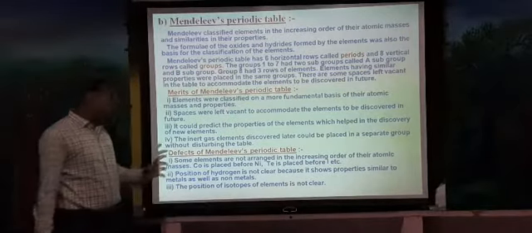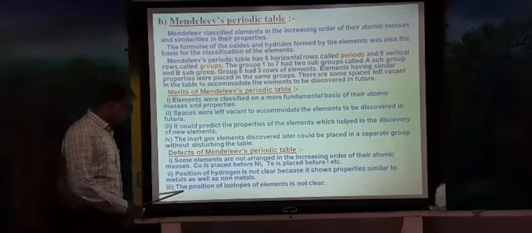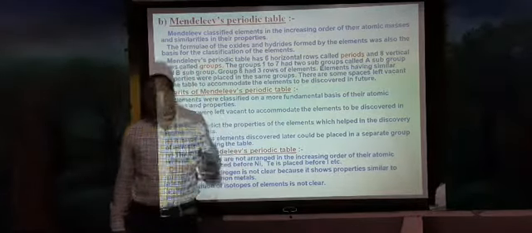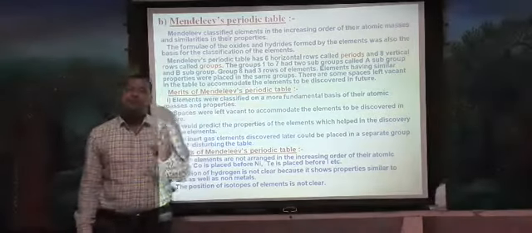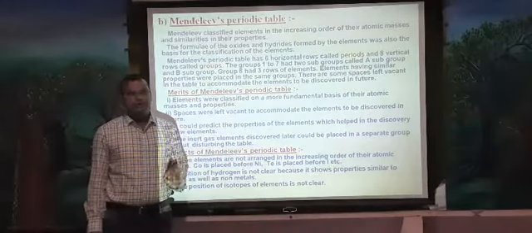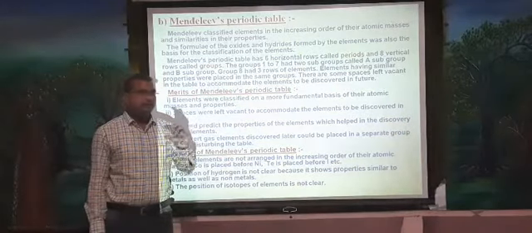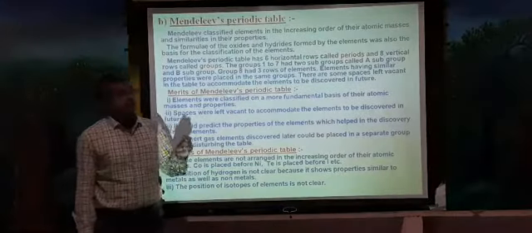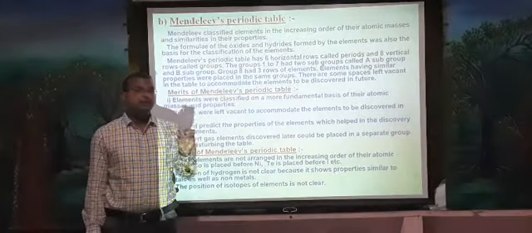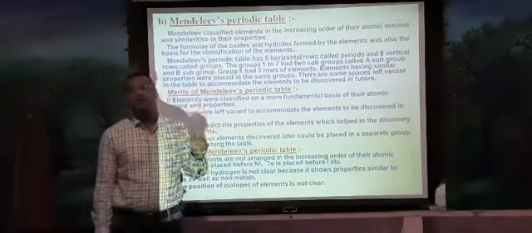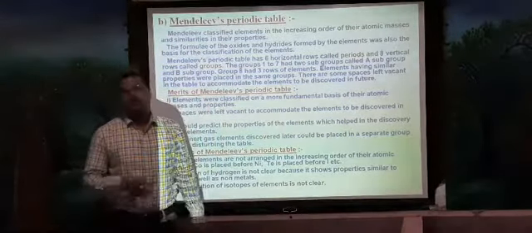So these are some demerits, and the last one is that the position of isotopes of elements is not clear. He has not given any particular place for the isotopes. What are isotopes? The elements which have the same atomic number or same chemical properties but different mass numbers are called isotopes. So he has not given a proper place for the isotopes in his periodic table. Hence, it has not been accepted all over.